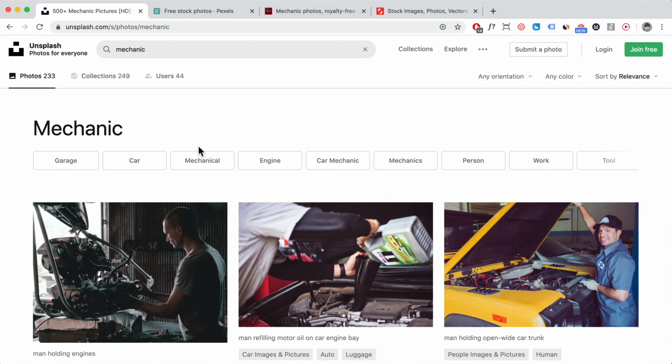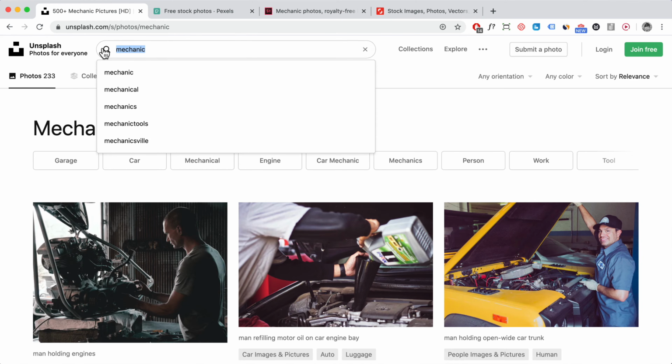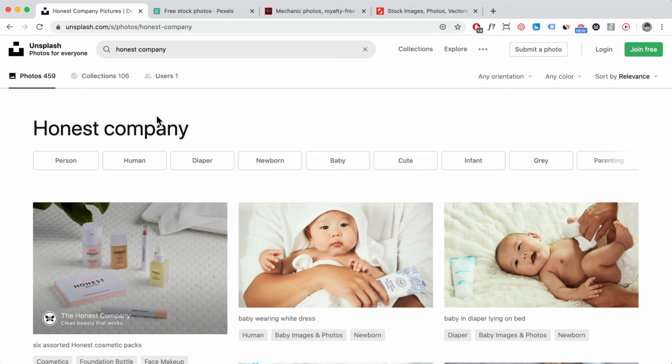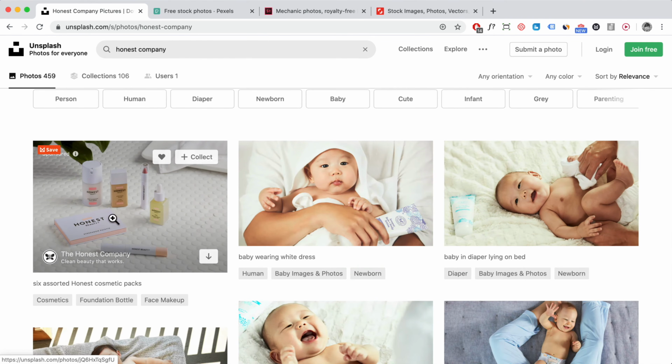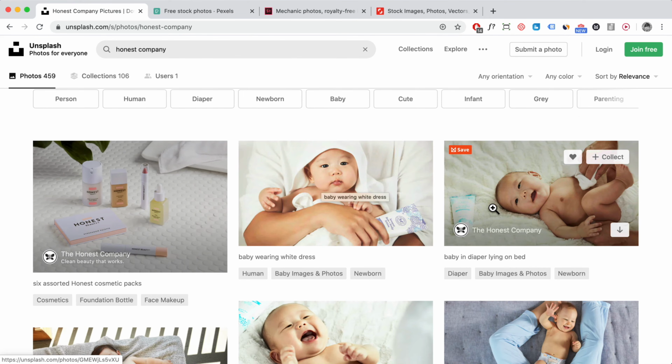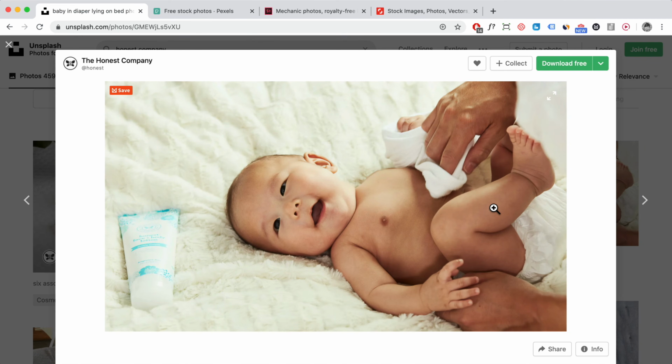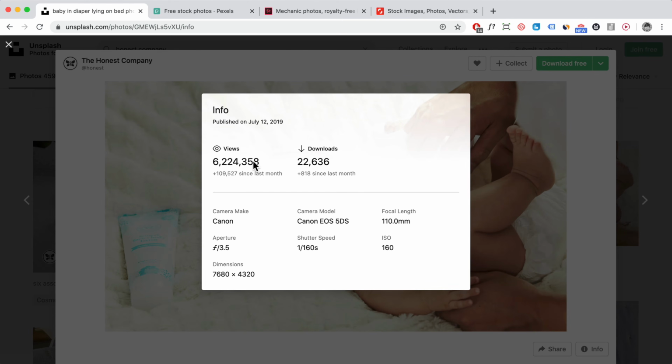So what I realized is, if you're an e-commerce company, then you can actually create an account here. And for example, this company over here, they've uploaded their products as images, right? So people can download these images and use them on their website. So this is going to build brand for the honest company, right? If you click on info over here, you'll see how many views it's gotten over the lifetime, as well as the downloads. So 22,000, you know, that's really, really good, because think about it, right?